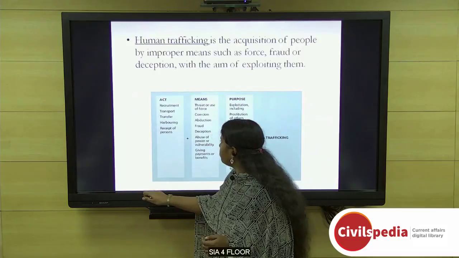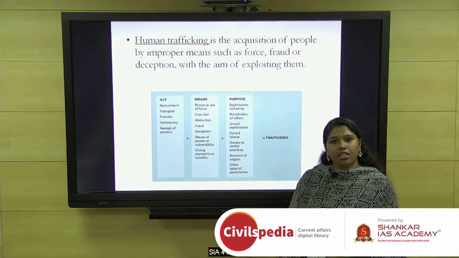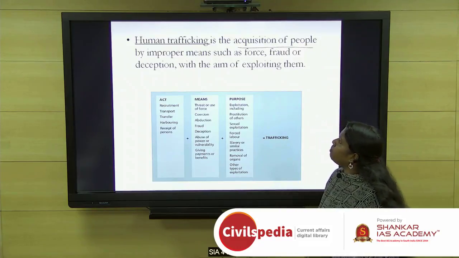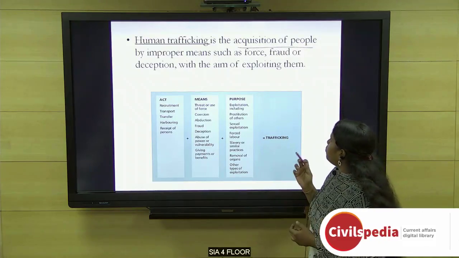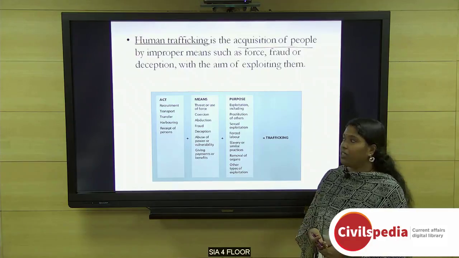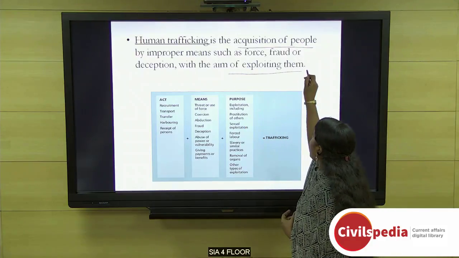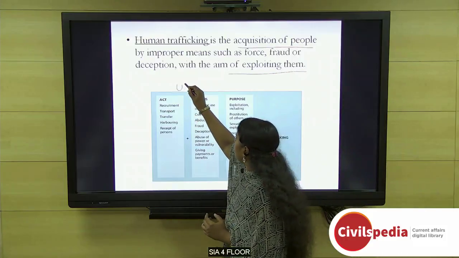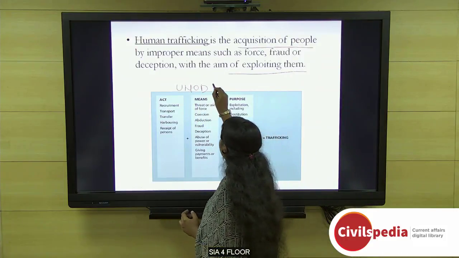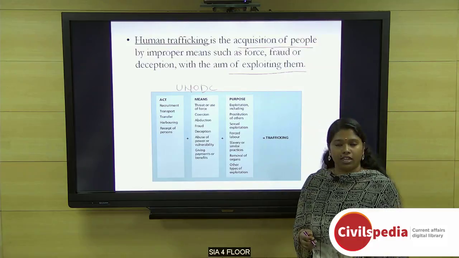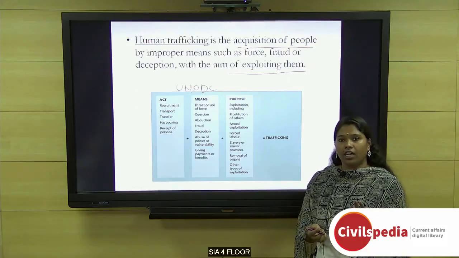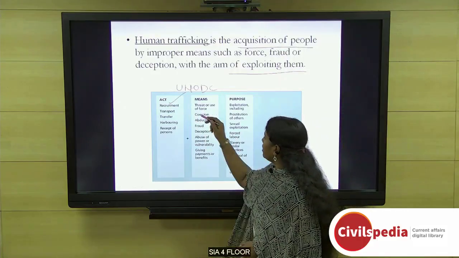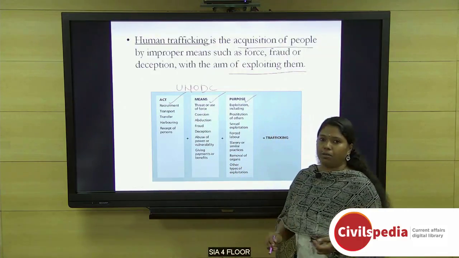To put it simply, human trafficking is defined as the acquisition of people by improper means such as force, fraud, or deception with the aim of exploiting them. So the UN ODC, that is the United Nations Office on Drugs and Crime, defines trafficking as involving 3 elements. That is the act, the means, and the purpose.